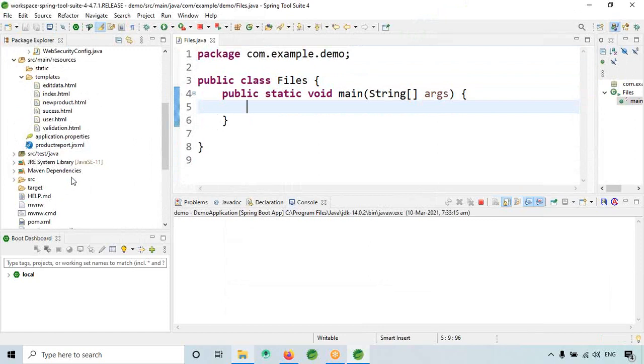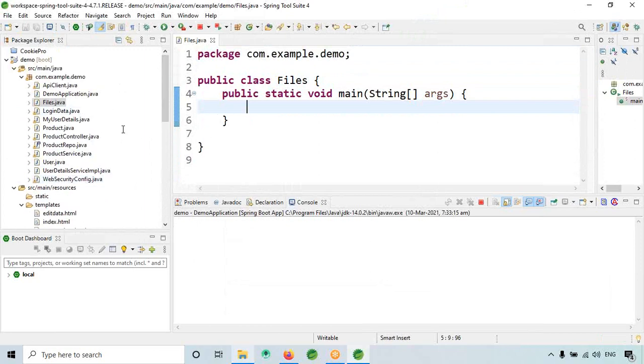For example, in one class we used Jasper Reports to generate reports. So all the essentials I have covered in my classes.